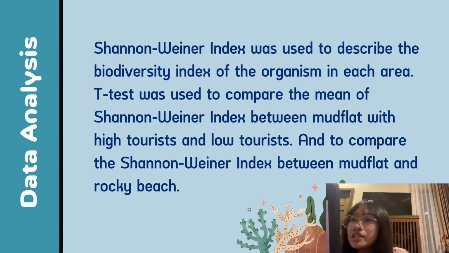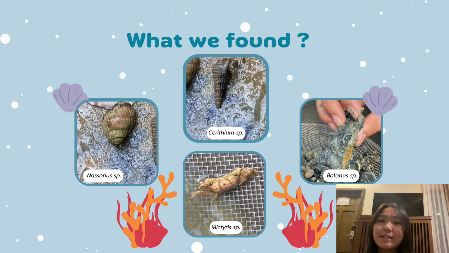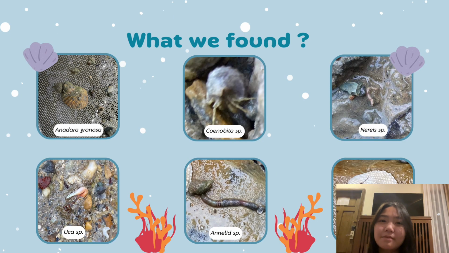Data analysis. The Shannon-Wiener index was used to describe the biodiversity index of the organisms in each area. A t-test was used to compare the mean of the Shannon-Wiener index between mudflat with high tourists and low tourists, and to compare the Shannon-Wiener index between mudflat and rocky beach. These are what we found.